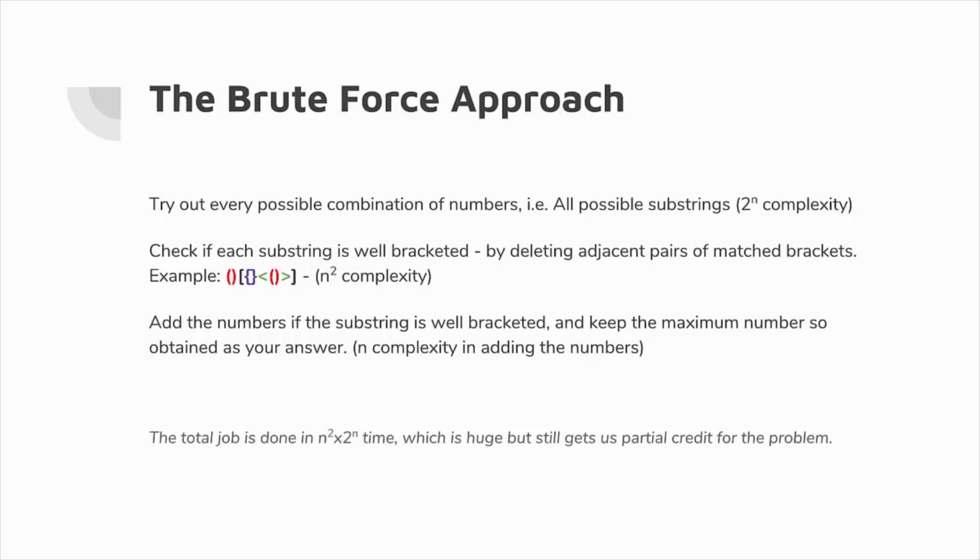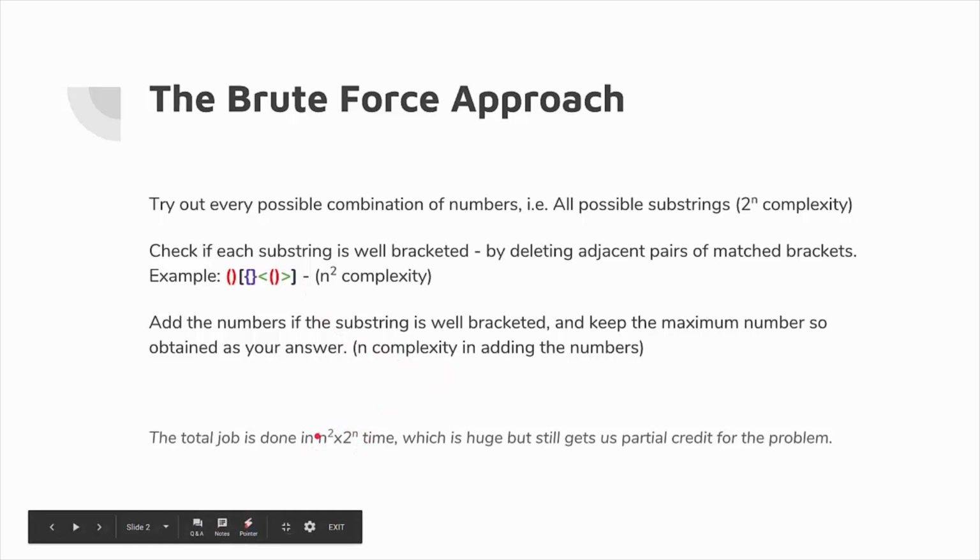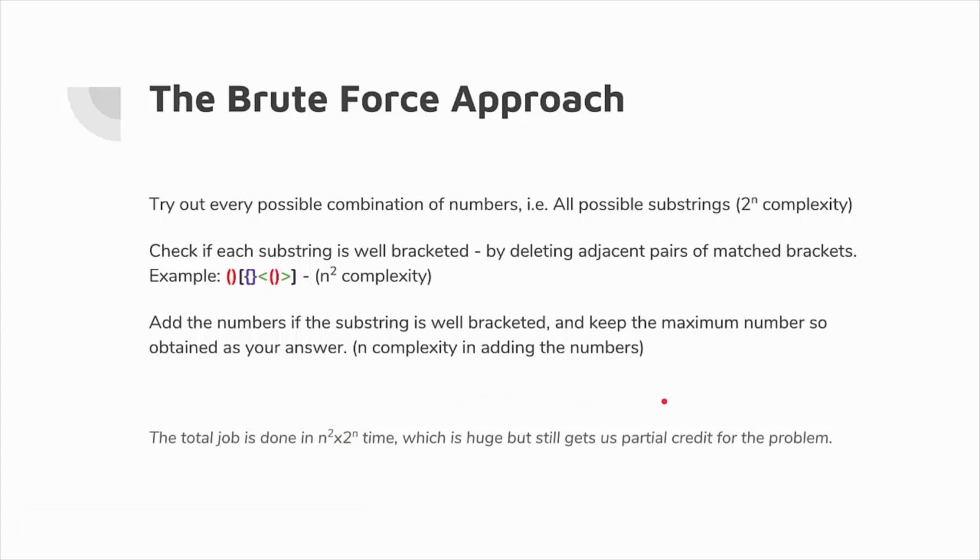The first step in solving any of these problems is to find out a brute force solution to it. Here, we must try all of the 2 to the power n subsequences and check if they are well bracketed, and then find out the maximum sum from amongst them. Since there are 2 to the power n subsequences, and it will take quadratic time to naively check them, we are going to end up with a 2 to the power n times n squared running time, which is way too big for solving any significantly large problems, but will get us partial credit for the test cases with n less than or equal to 10.